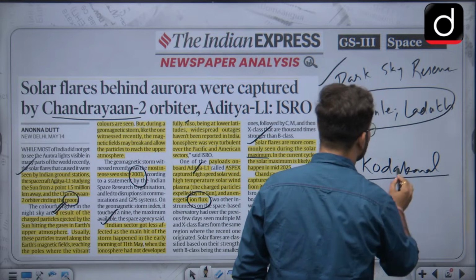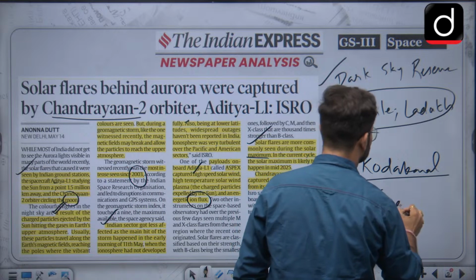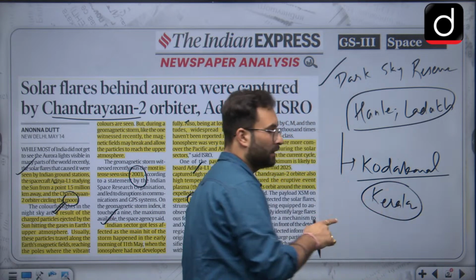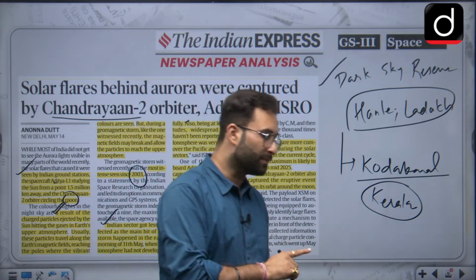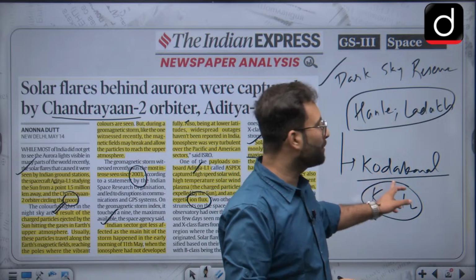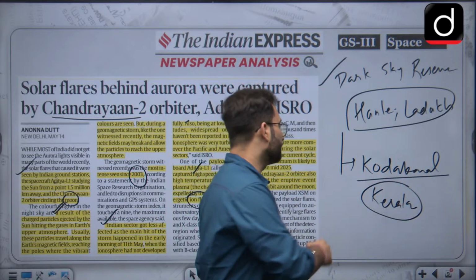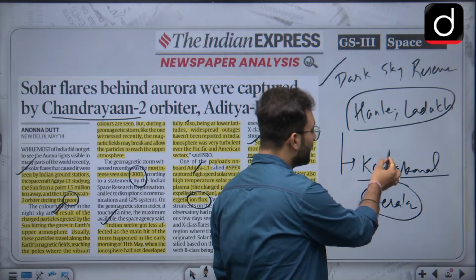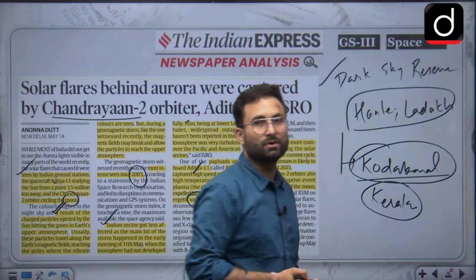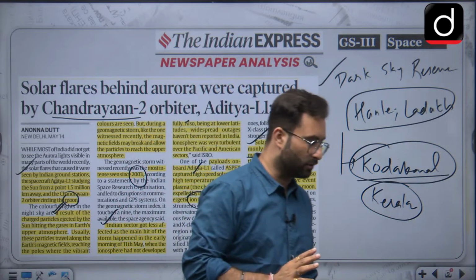Okay, Kodaikanal, it is in Kerala. This is the oldest solar observatory in India. It was set up by the Britishers, so you can remember this as well, because it has celebrated some anniversary or something. That is why Kodaikanal has been in the news. So please remember this as well. Okay, I hope that is clear.